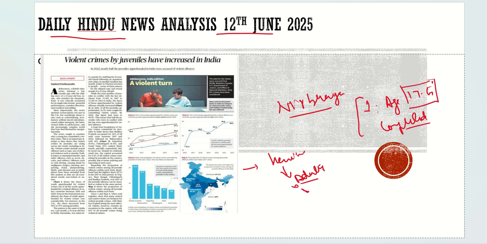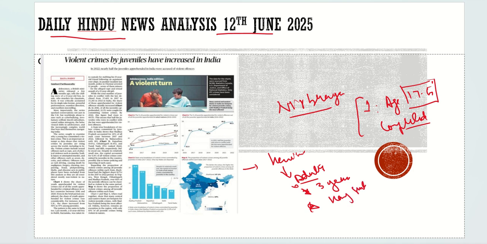So what would be the result, what would be the intensity of the punishment? It would be a maximum of 3 years. It was during 2012 when this incident happened, and there is no chance that we can hang such a person.